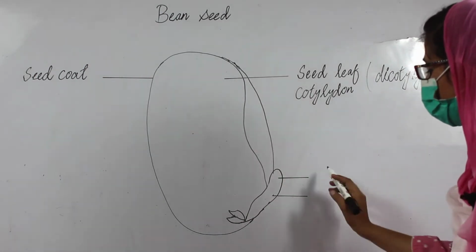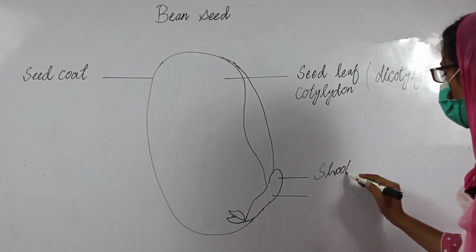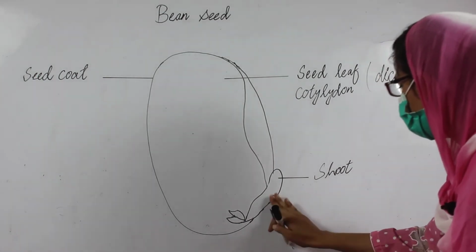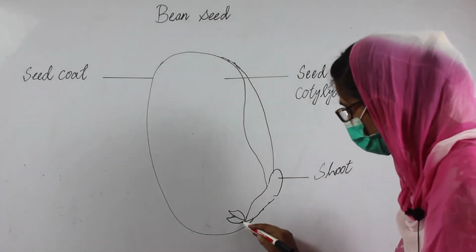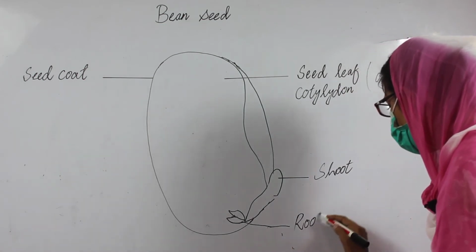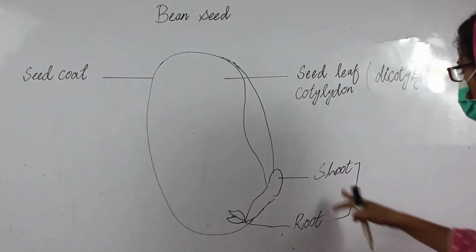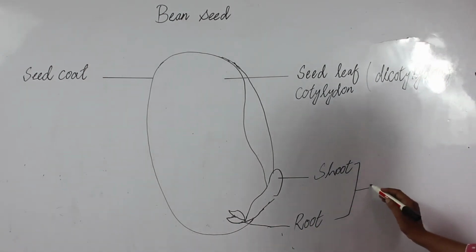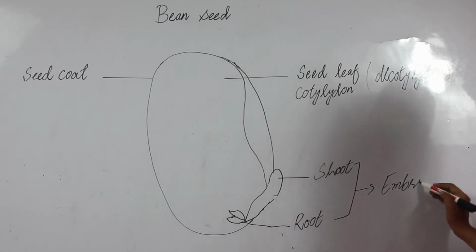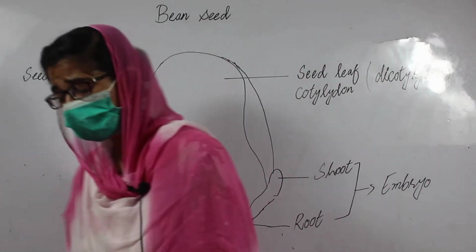And this is the shoot of the bean seed, and this one is the root of the bean seed, and collectively both of these are the embryo of the bean seed.